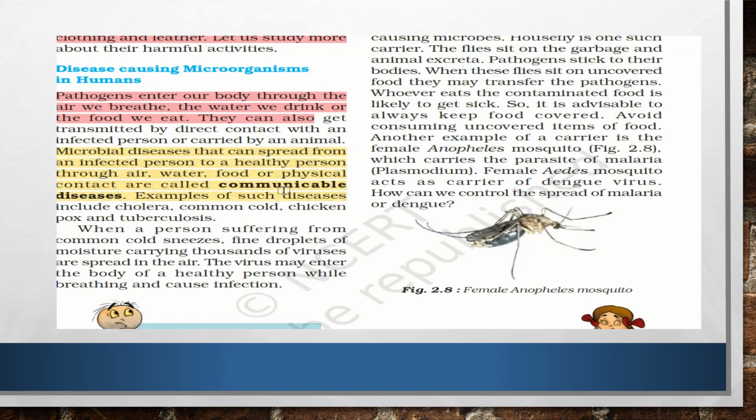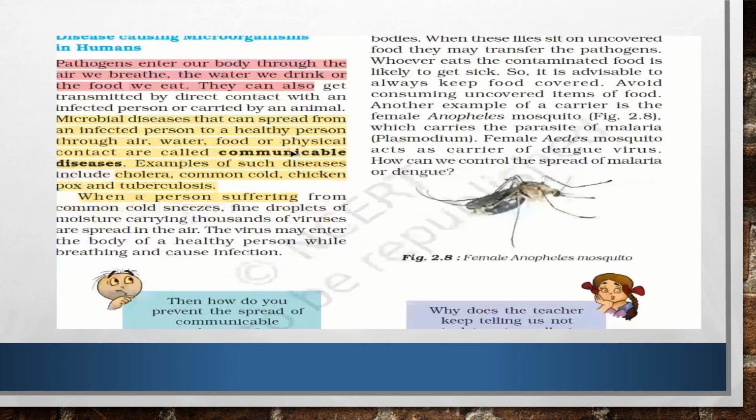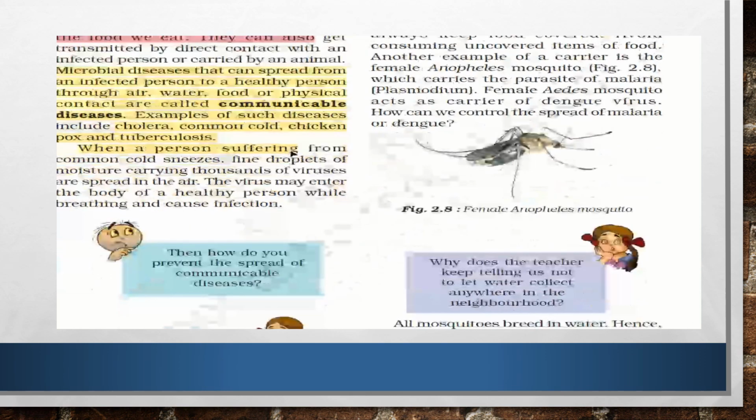So diseases which can be communicated from one person to another through air, water, food or physical contact are called communicable diseases. Examples of such diseases are cholera, common cold, chicken pox, tuberculosis and so on. When a person suffering from a common cold sneezes, fine droplets of moisture carrying thousands of viruses keep on spreading in the air. So the virus enters our body from the unhealthy individual if the person is sneezing, coughing and so on.